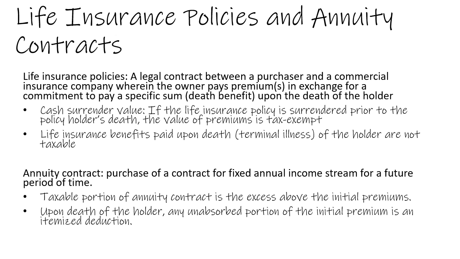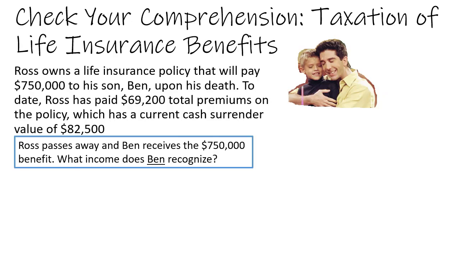An annuity contract, likewise, is the purchase of a contract for fixed annual income for a future period of time. The only portion of that investment that you're taxed on is the excess above the initial premiums. Upon the death of the holder, any unabsorbed portion of the initial premium can be deducted on the itemized schedule. So let's take a look at what that looks like.